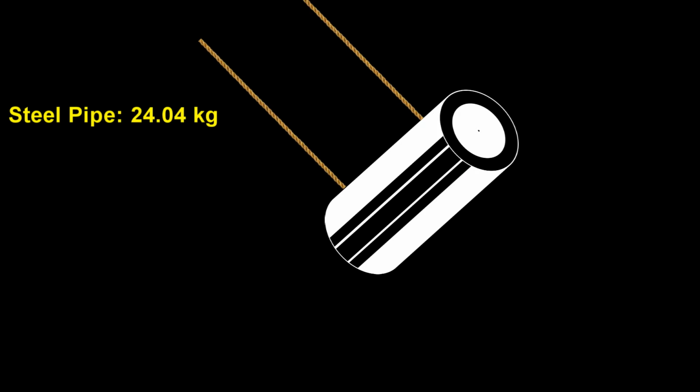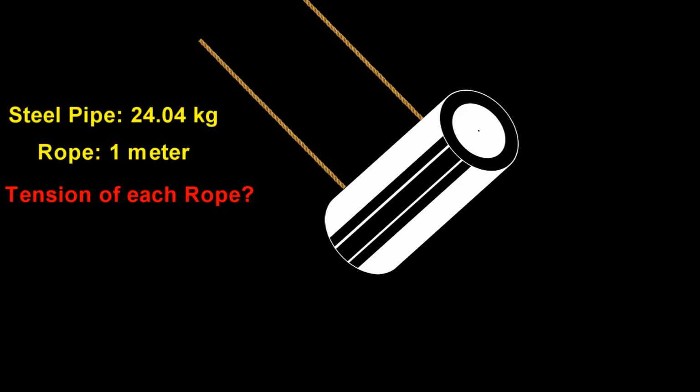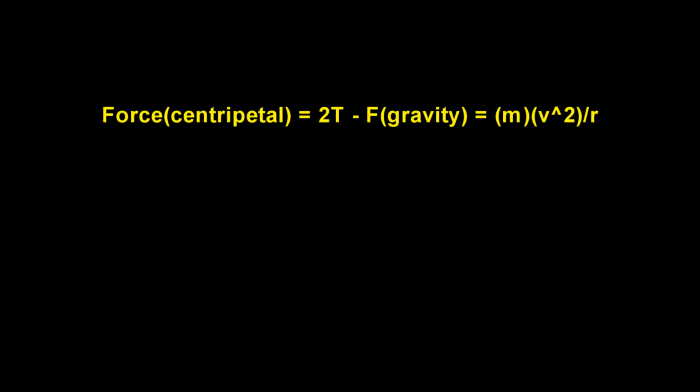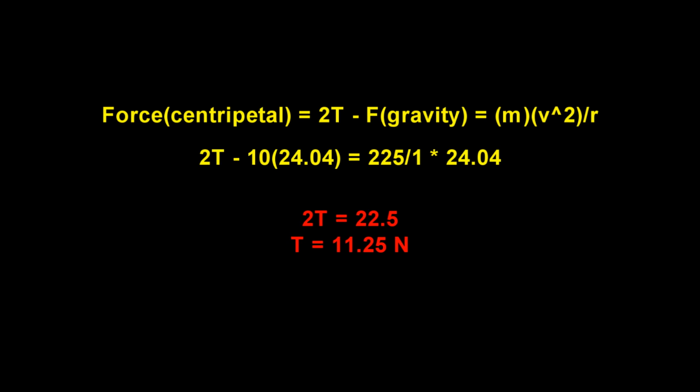Now, if the mass of the steel pipe is 24.04 kilograms and the length of each rope is 1 meter long, what is the tension of each rope if the pipe goes at a velocity of 15 meters per second? Well, the summation of the centripetal force is 2 tensions minus the force of gravity, which is equal to velocity squared divided by the radius, multiplied by the mass. We plug in our values and get a tension of 11.25 newtons.